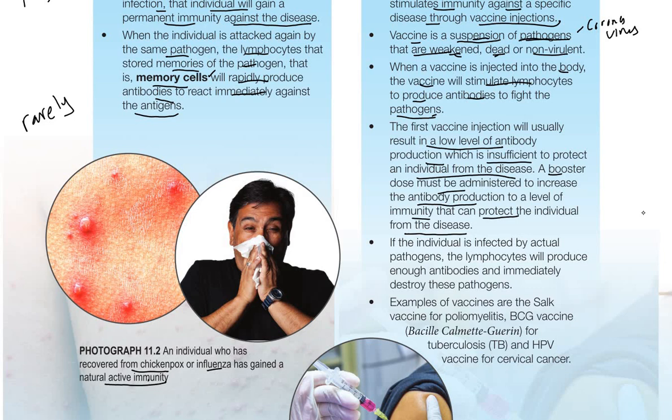So if the individual is infected by the actual pathogen, let's say after you have taken the vaccine, then suddenly the real coronavirus enters your body. Now the lymphocytes will produce enough antibodies and immediately destroy this pathogen. So we already have enough antibodies because the lymphocytes already recognize the pathogen because of the vaccine. So that's why the symptoms will be mild, maybe not so risky.